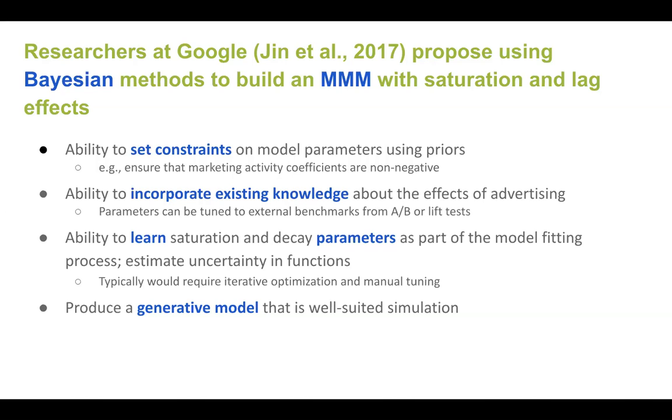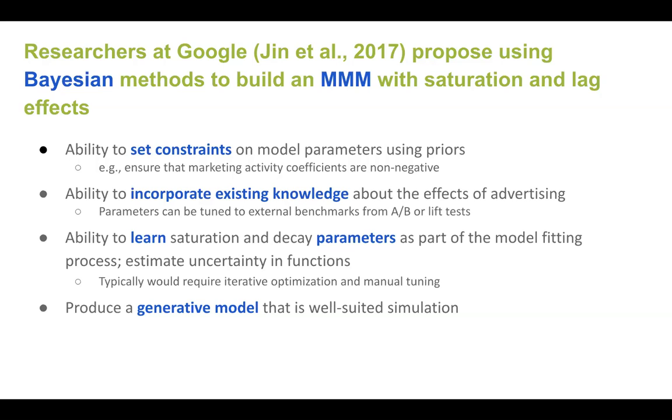So first, in a Bayesian method, you have the ability to set constraints on your model parameters using priors. And so for us, this is useful because we would not want any marketing activity variables, or marketing spend variables, to have negative effects, right? We assume that marketing should always at least have a positive or 0 effect.